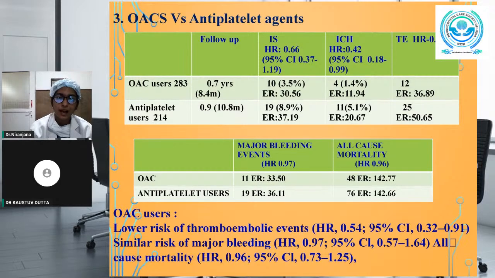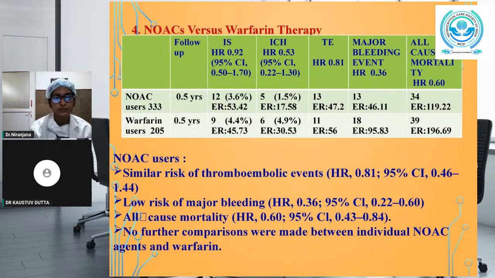Major bleeding events had occurred in 11 patients in the OAC group and 19 patients in the antiplatelet users, with a hazard ratio of 0.9. All-cause mortality occurred in 48 participants in the OAC group and in 76 participants in the antiplatelet users. So OAC users, when compared with the antiplatelet agents, had significantly lower risk of thromboembolic events and the ICH event, with similar risk of major bleeding and all-cause mortality.